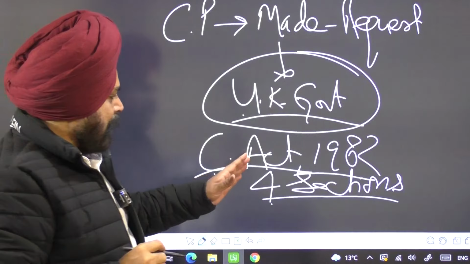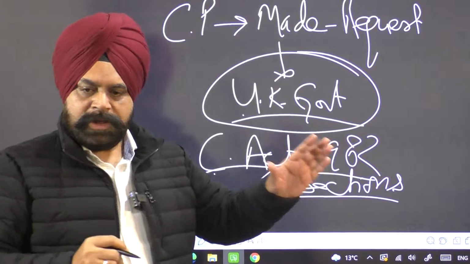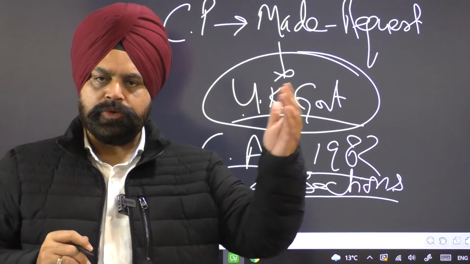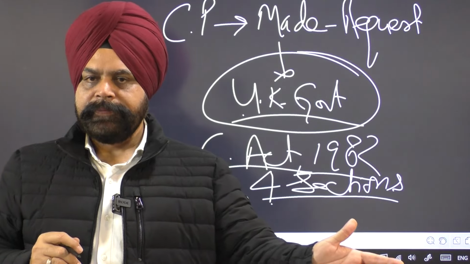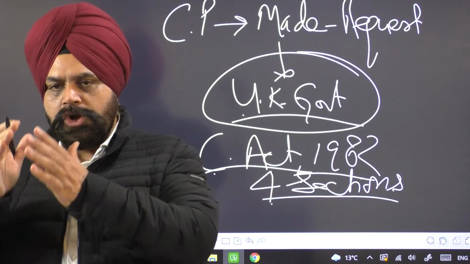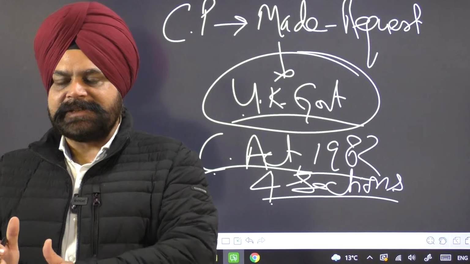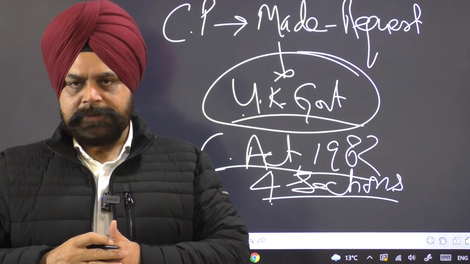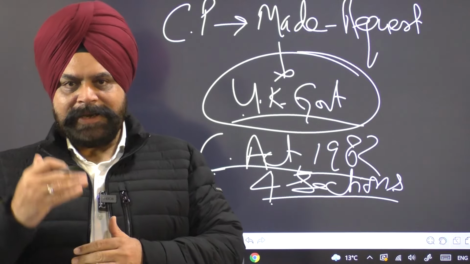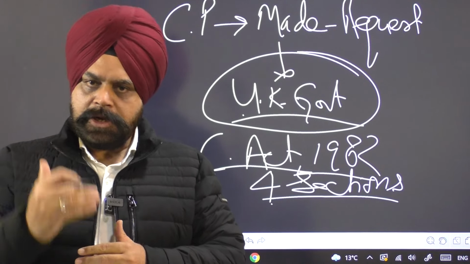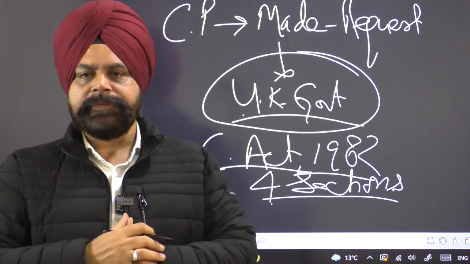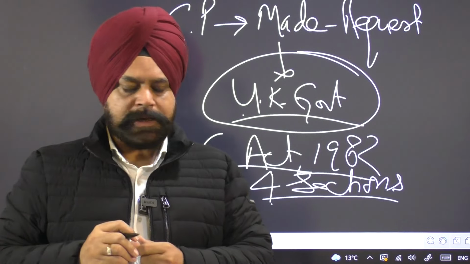Now with this Canada Act 1982, there is a complete transfer of power from the UK Parliament to the Canadian Parliament. Now the UK Parliament lost its legal status qua the Canadian legal system. So the final legislative authority now vested with the Canadian Parliament. This is one major part.